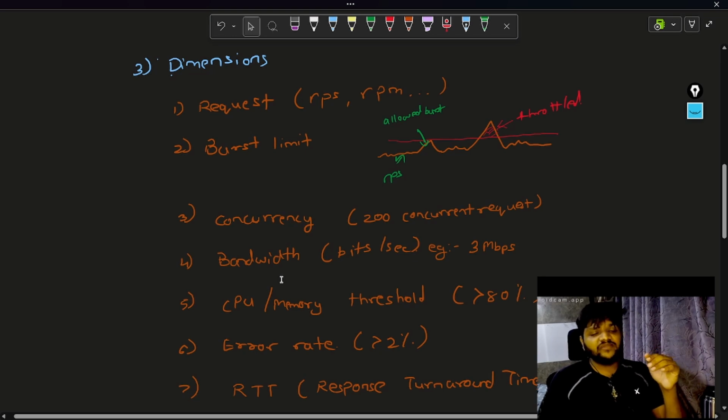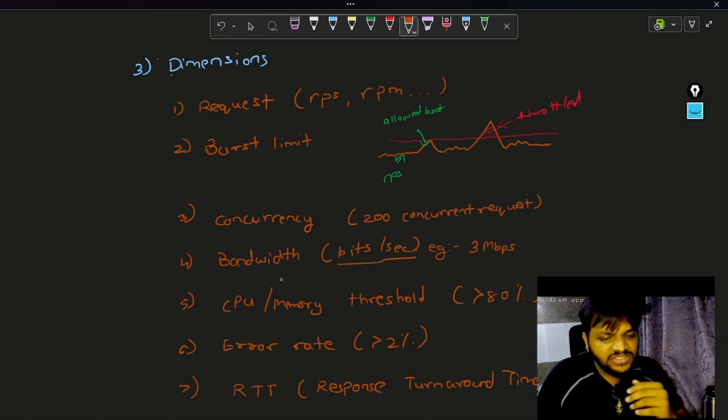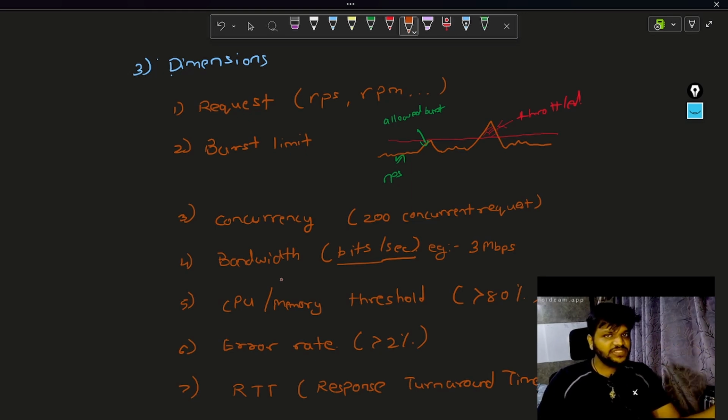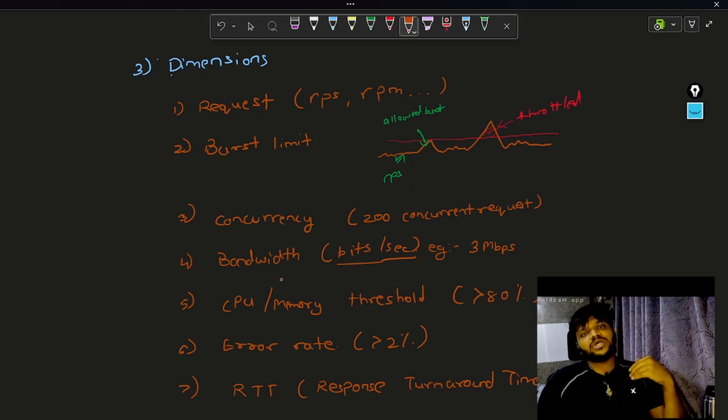Then comes the bandwidth, bits per second. For example, 3 megabits per second. One thing you need to understand is that network bandwidth is always calculated in bits per second, not bytes per second. Let's say you are uploading an Instagram video and there is an upload bandwidth and a download bandwidth. Let's say upload bandwidth is 50 megabits per second and download is 100 megabits per second. If you are uploading data at more than 50 megabits per second, then in that case those videos would get throttled. That is what bandwidth based throttling means.